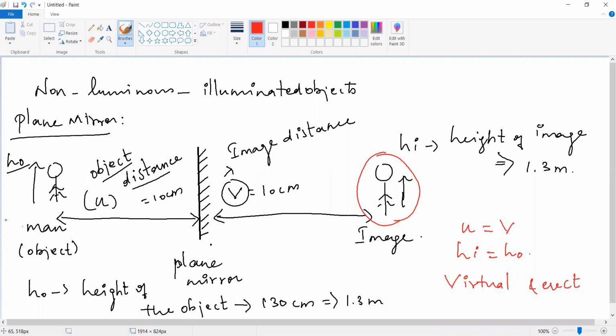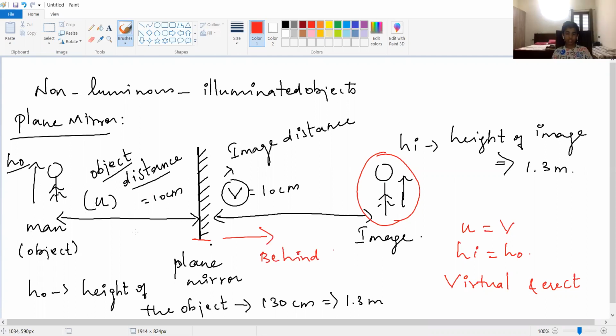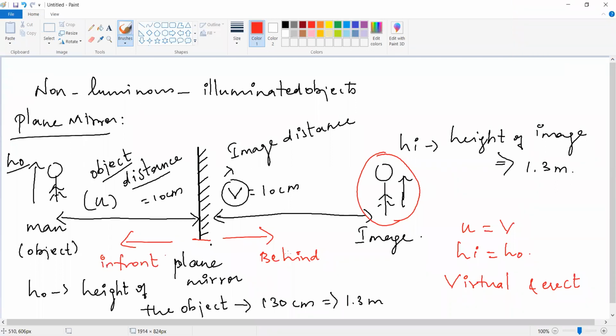Now behind means where? Here it is the mirror. So behind the mirror, and in front of the mirror is here. So the image is formed behind the mirror, that's why it is called virtual, and it is erect.